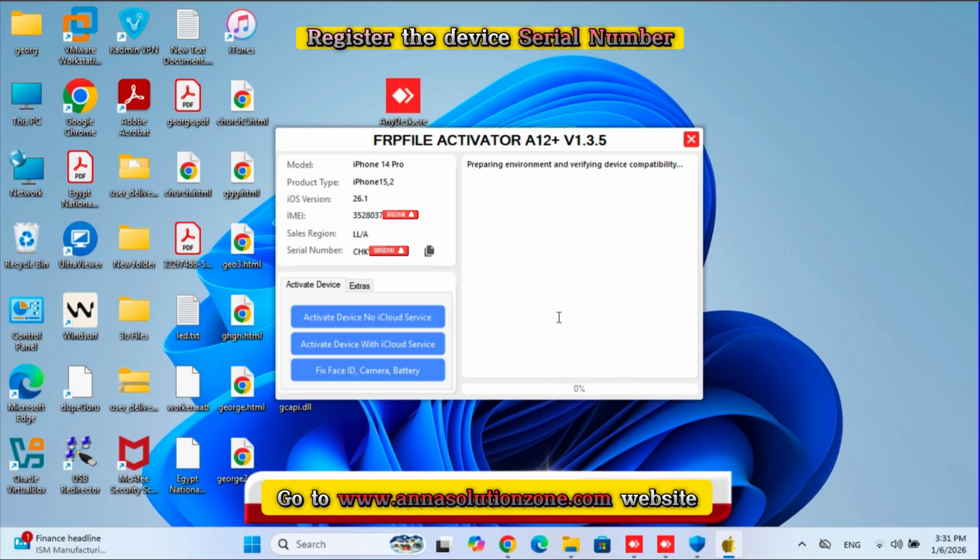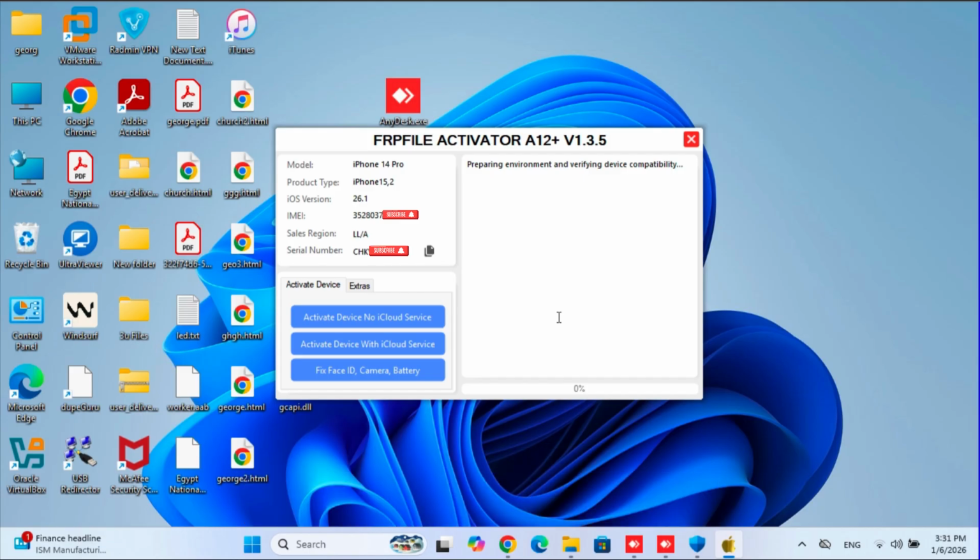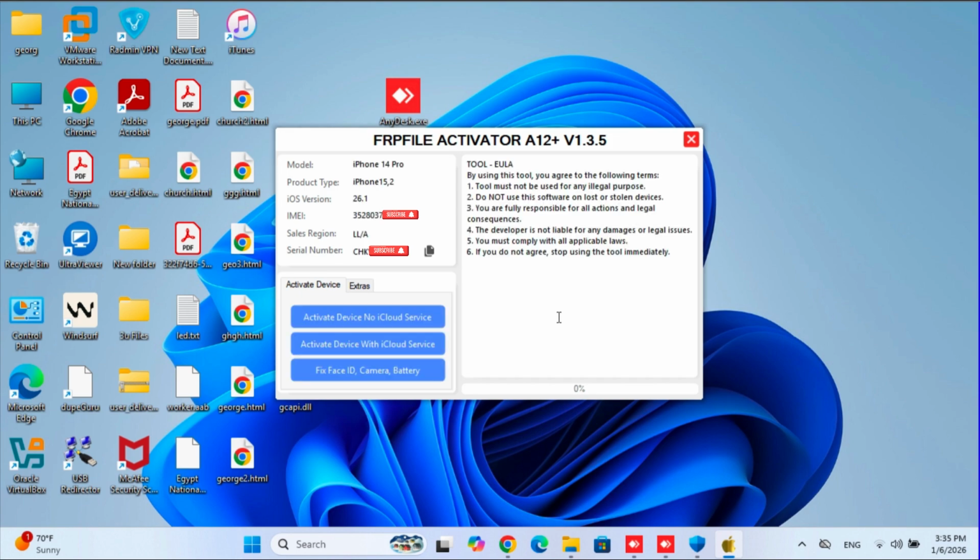The registration price is different for the different services. That is, if you want to register without iCloud service, then it would be cheap price. If you want to register with iCloud services, then it would be little expensive. You can instantly use this bypass tool as soon as the order gets completed. After the device is registered, disconnect and connect the cable just once.